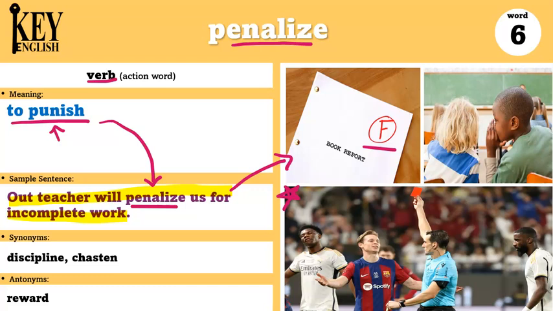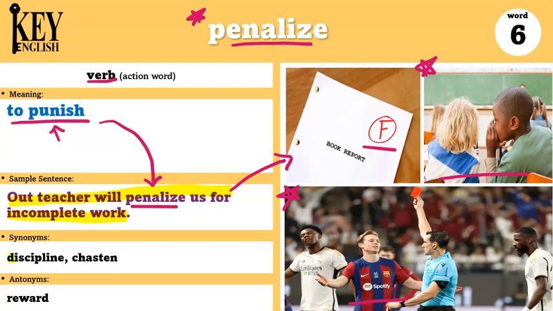Penalize is also often used in sports like soccer. For example, a player can be penalized if they push another player. Or I can say, the students were penalized during the spelling bee for whispering. So in this sentence, they received some kind of punishment because they were breaking the rules. Maybe they got less points than they would have if they did not whisper. So that is penalize. Have you ever been penalized for something?